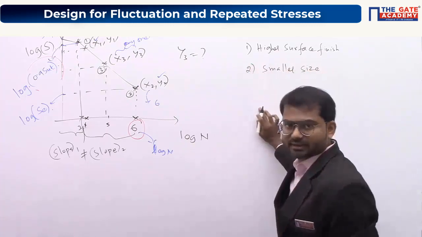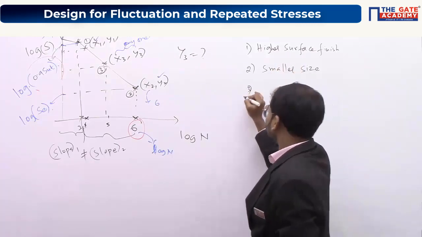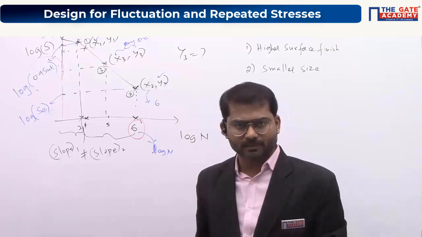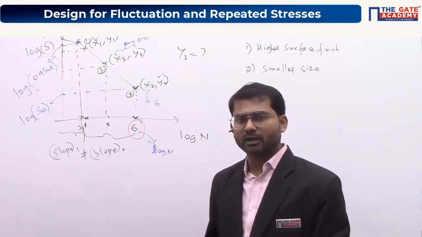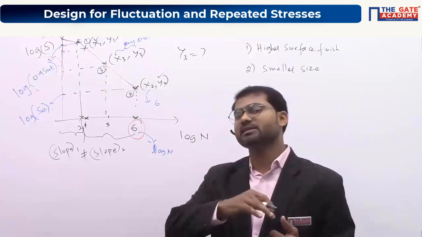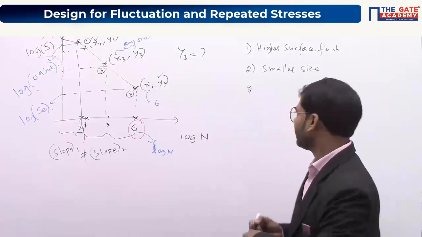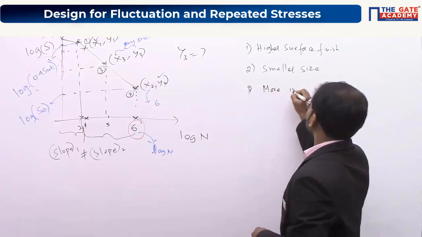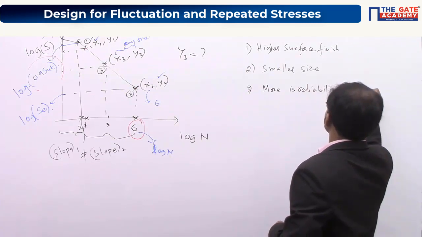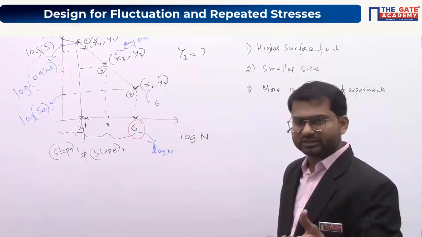So these are all the contributing factors. I'm putting it in a positive way here: higher should be the surface finish, smaller should be the size. Okay, and the third one you can see here is reliability of the experiments. Lesser is the error in the experiments. When you are conducting experiments, errors will be there in the instruments, and errors will occur from the technician who is doing the experiment. So many things contribute to the errors there. Lesser is the error in the experiments, or more is the reliability of the experiments, or whatever testing we are actually doing.